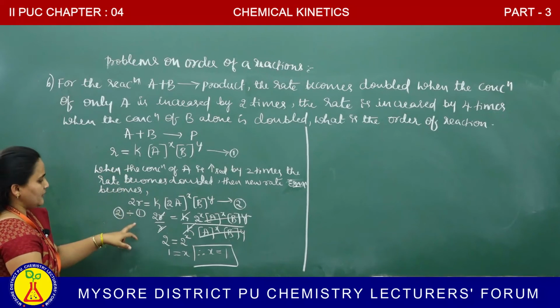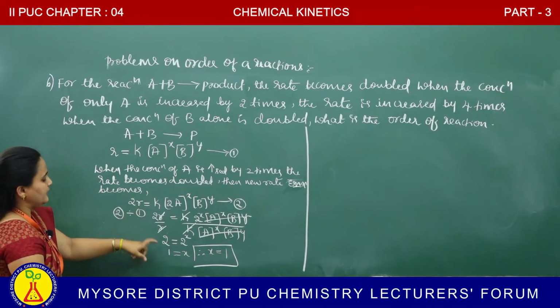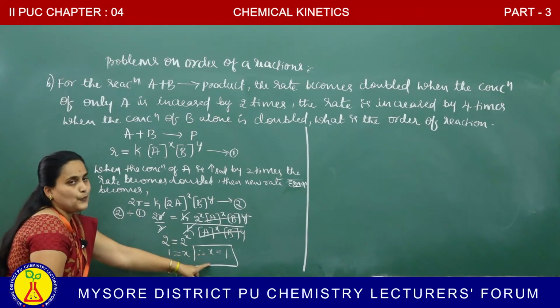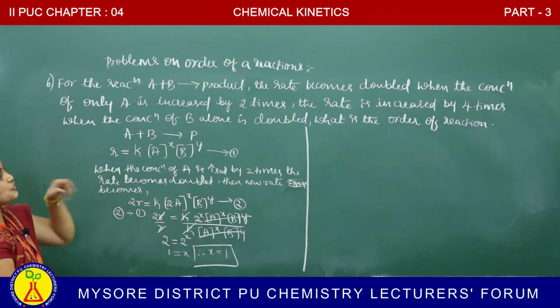Equating equation 2 divided by equation 1. What is the X value we got? 1. This is the x value. Again the question will be continued.